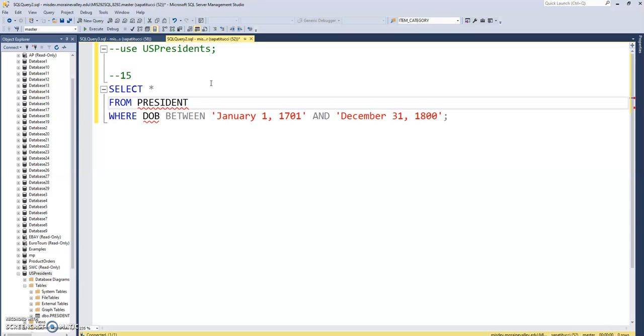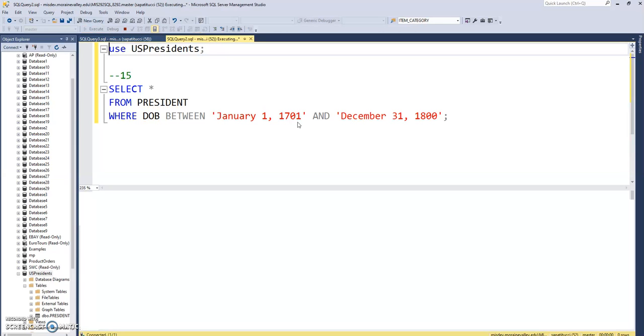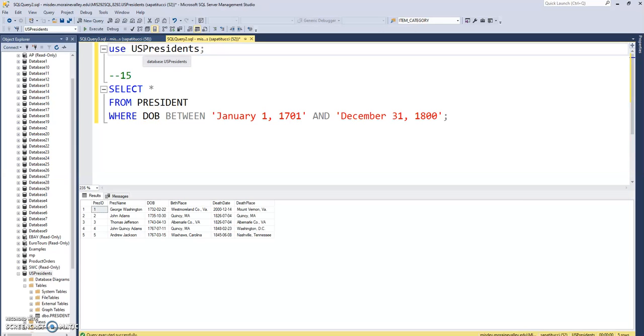You know what, it's just complaining because I commented that out. I wonder if I even executed that statement. Okay, so yeah, this is just like a typical query that we would have been doing probably back in chapter 3, finding the date of birth between those dates.